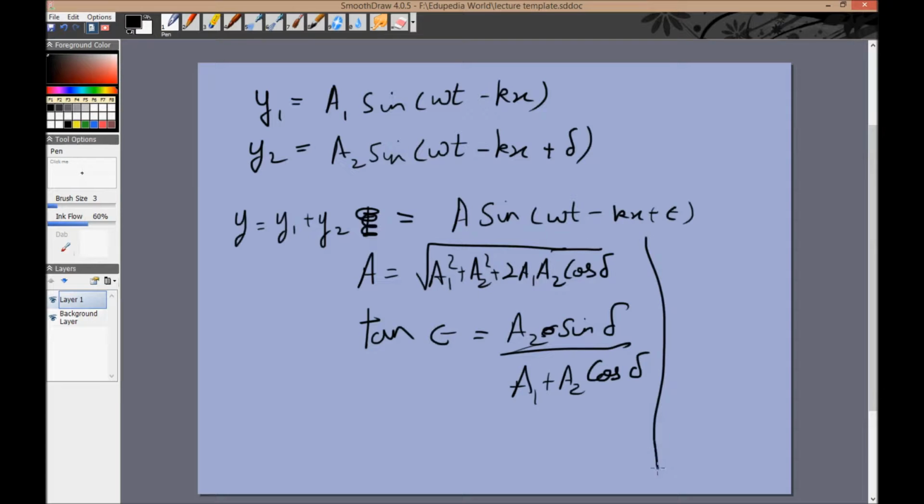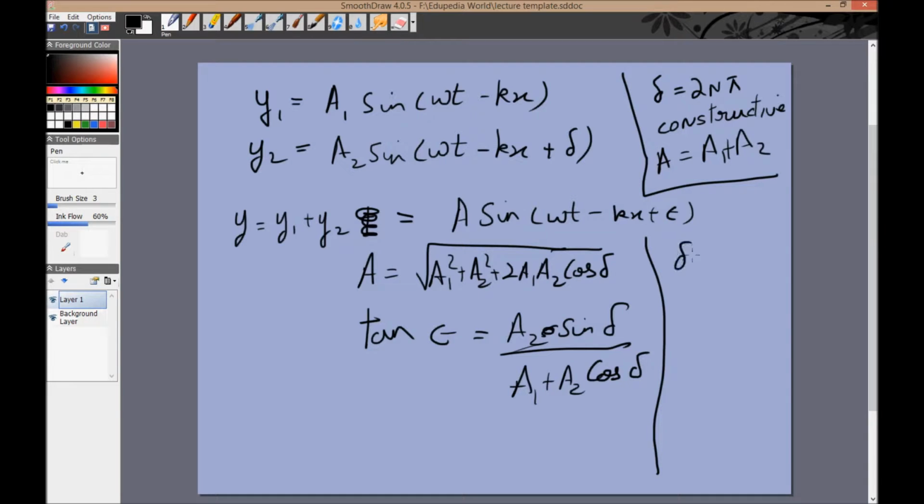Now there are certain special cases. If delta, that is the phase difference between them, is 2n pi, that is an even multiple of pi, in that case it is called constructive interference. And it's called constructive because then cos delta will be 1, and in that case you will have A equal to a1 plus a2.